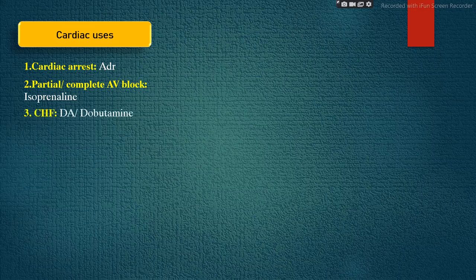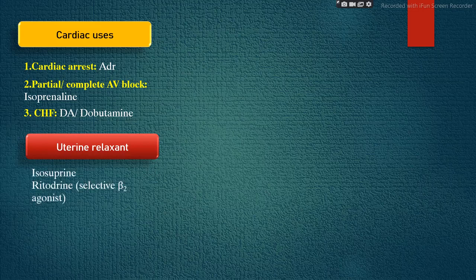Then the last one, congestive heart failure. For this, dopamine or dobutamine, generally dobutamine is preferred. Then the next one is uterine relaxant. For this, the main drugs are isoxsuprine and ritodrine. Ritodrine is a selective beta 2 agonist and it is used to cause abortion.